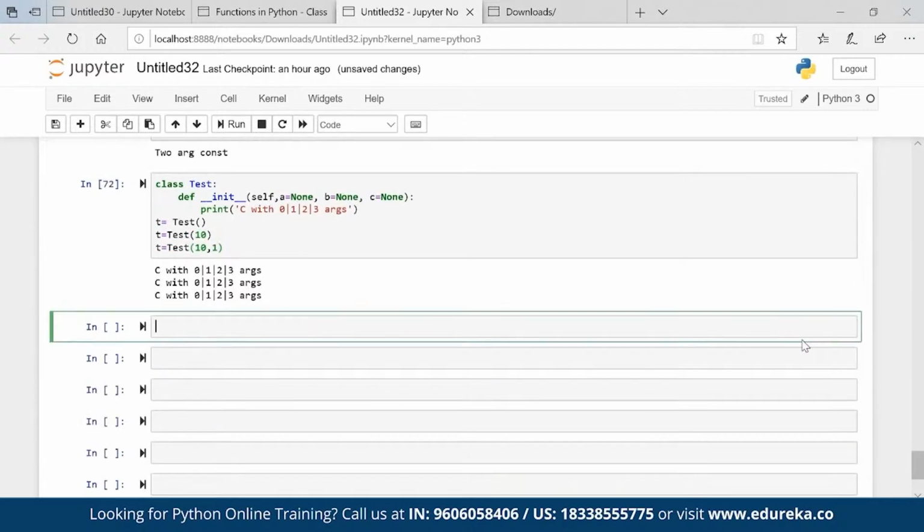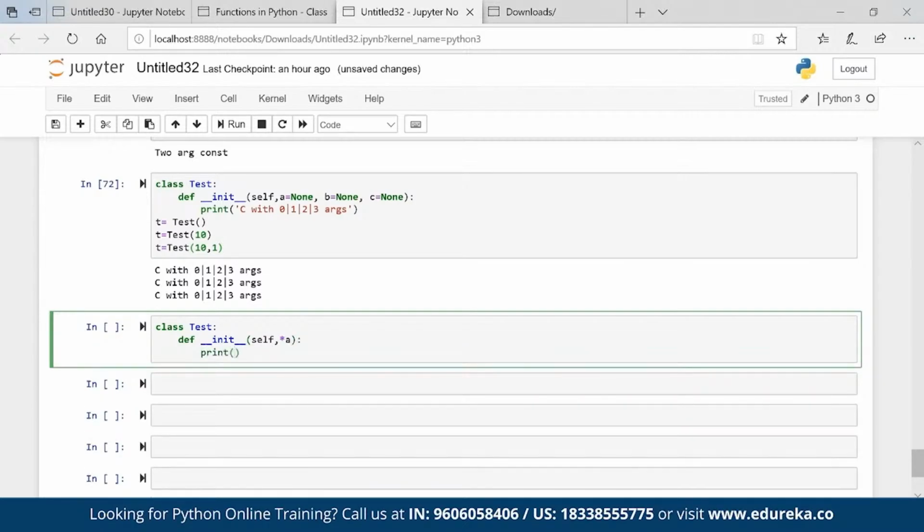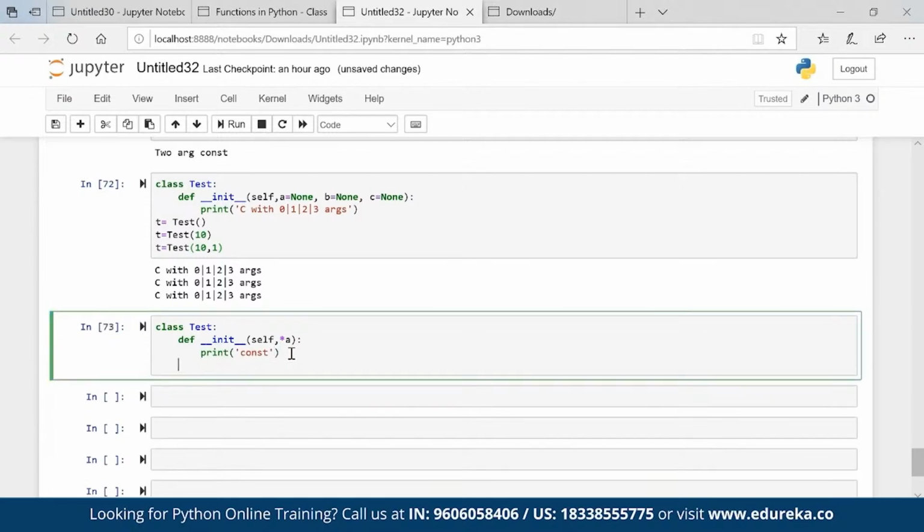Now another solution which we have is class test, def init self comma star a, print constructor. I just printed like this. Now I can have various arguments, no issues, right?